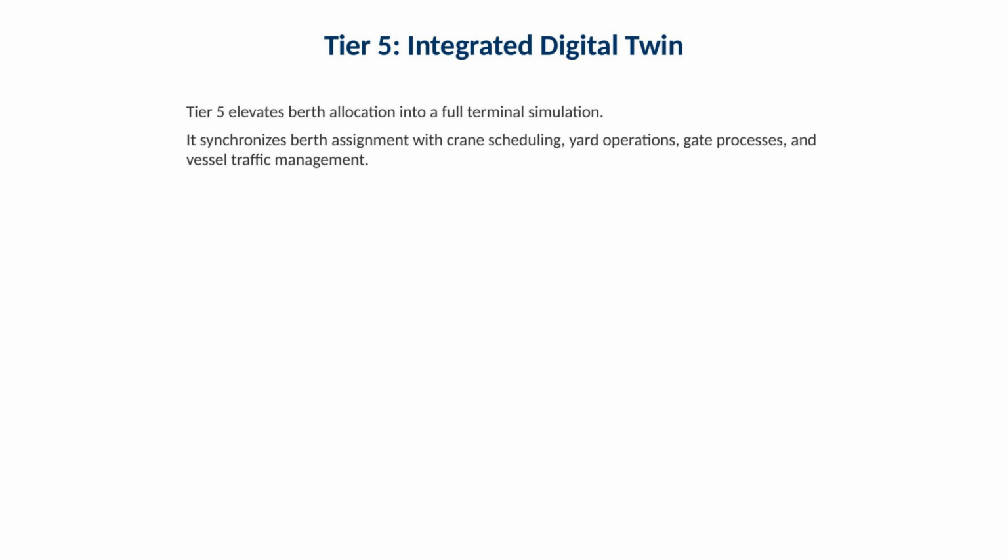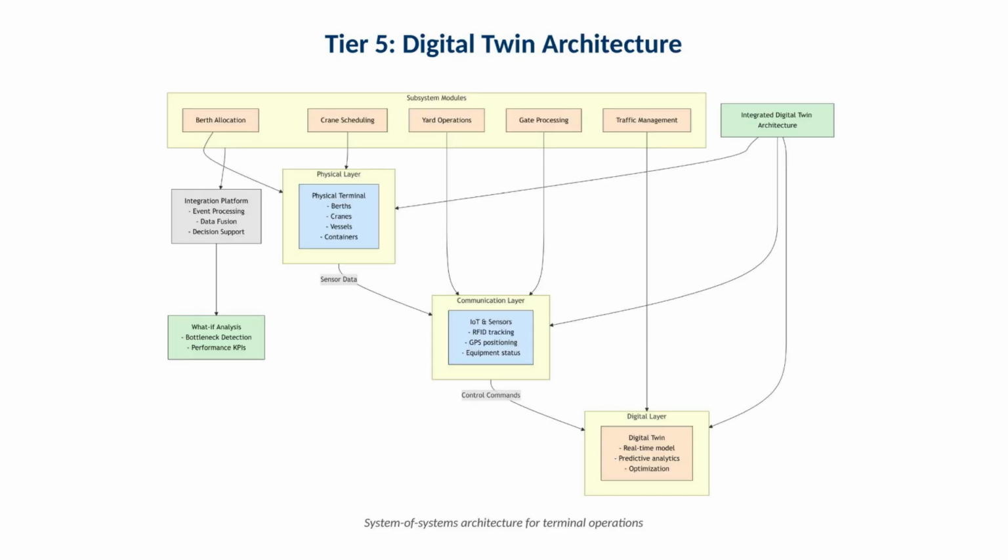Tier 5 elevates berth allocation into a full terminal simulation. It synchronizes berth assignment with crane scheduling, yard operations, gate processes, and vessel traffic management. The goal is to evaluate the system-level consequences of berth decisions, such as how a berth choice changes crane contention or yard congestion. This figure shows a system of systems architecture for terminal operations.